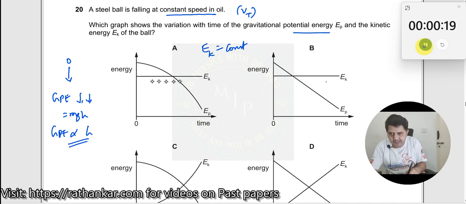Now let us look at this. Kinetic energy is constant. Here you see it is not proportional to h. It is going in the form of a curve. Here it should be linearly proportional. So therefore this is incorrect. Now here this is the right one.